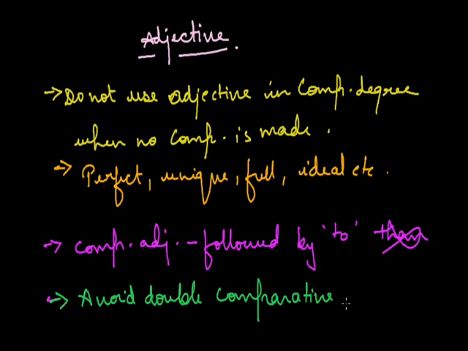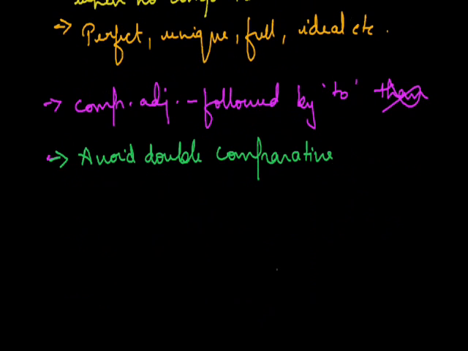Next is that avoid double comparative. Don't use more with comparative and most with superlative degree. For example, it is rather more important. We should say it is rather important or it is more important. Other example, his brother is a more better singer than he. It's an incorrect sentence again, and the correct should be his brother is a better singer than he.